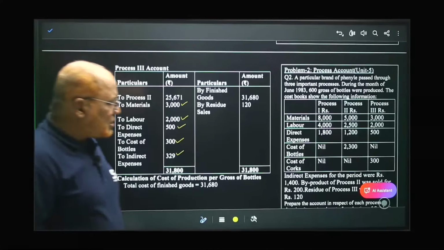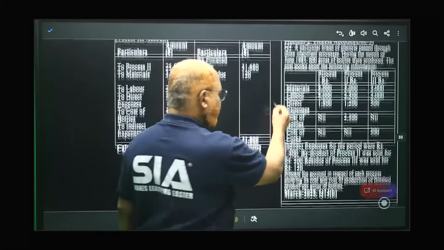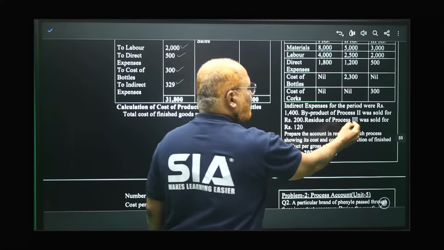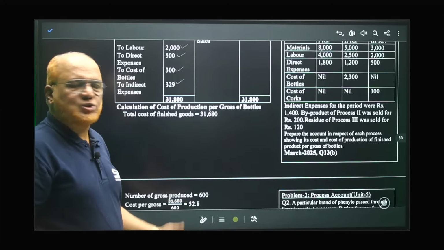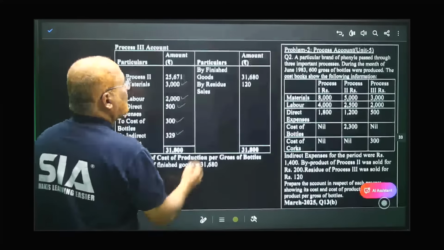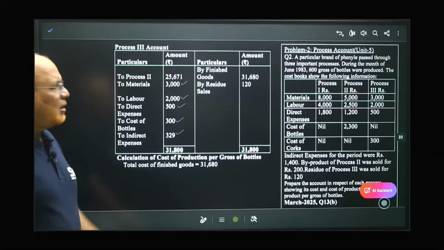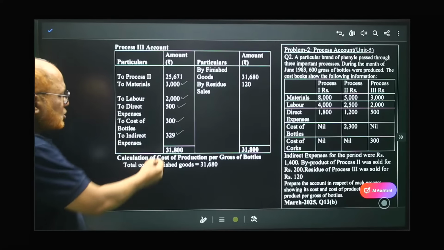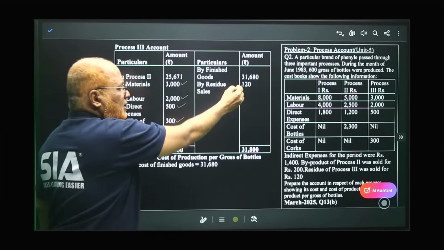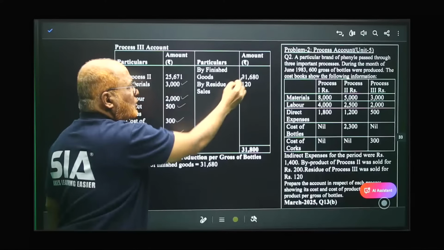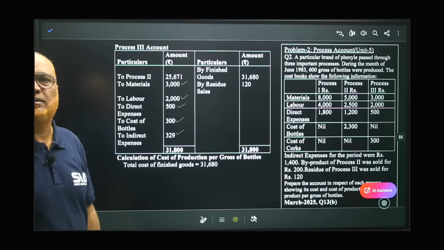But one income is also there in process 3. The residue of process 3 was sold for 120. Residue is also one of the scrap sold, right? So here 120 by residue sales, 120. That's all. Now take the total on the debit side. It comes to 31,800. And what is the income? 120. So 31,800 minus 120, finished goods is 31,680.